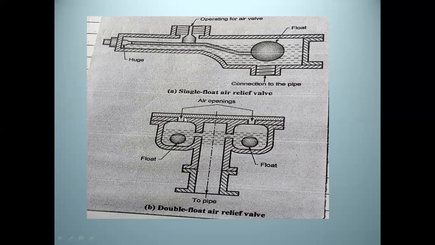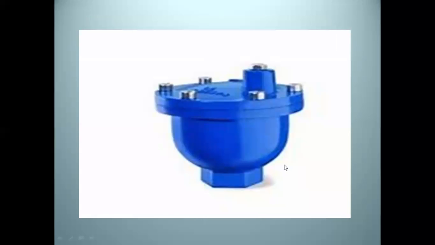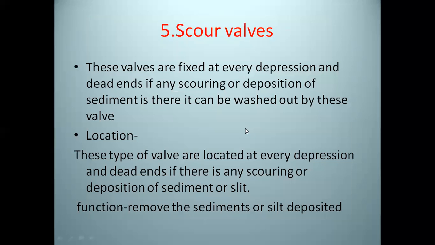In the second figure, there are air openings and floats provided in that opening, which release the air from the pipe or from the main of the water distribution. See, this is the air relief valve.